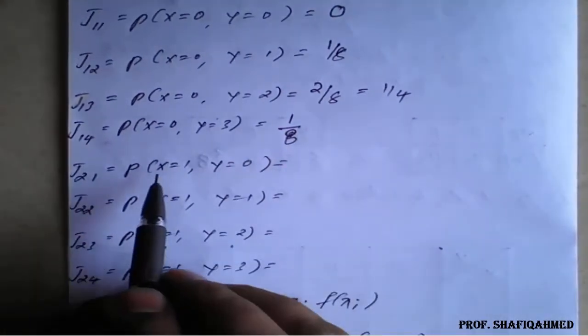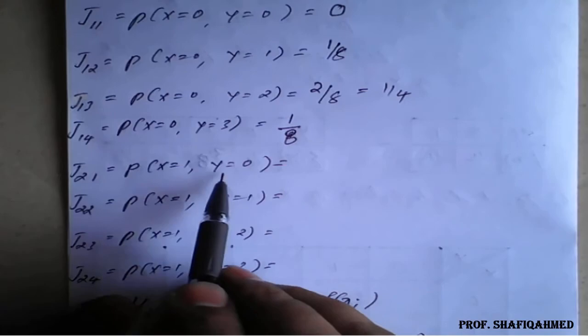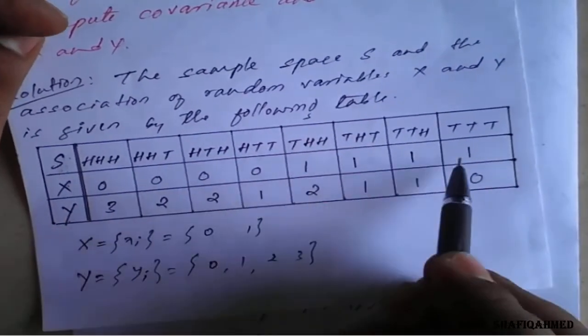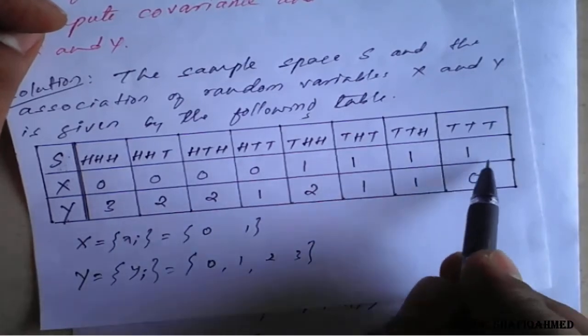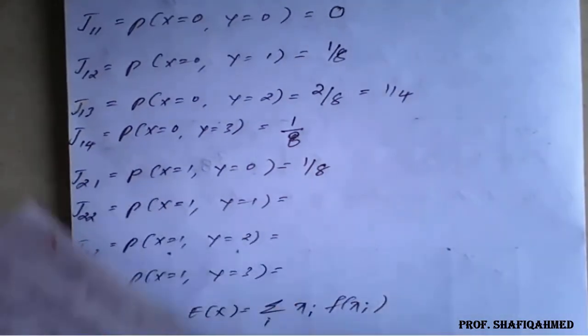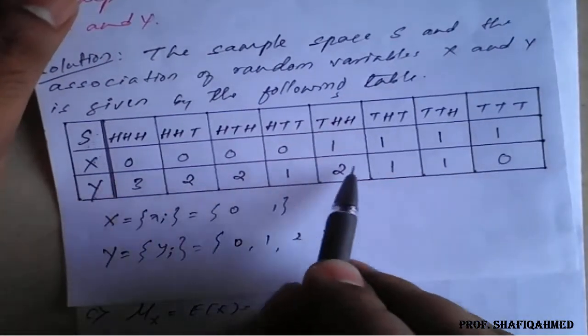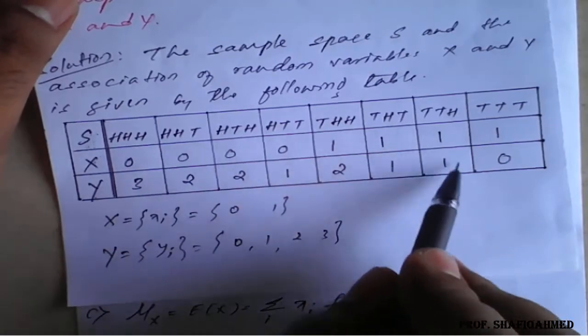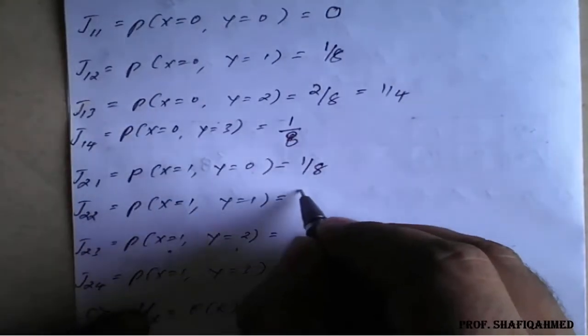The next is when x is 1, y is 0. We have only one case, so it is 1 by 8. Now x is 1, y is 1: one time and 2 times, so 2 upon 8.